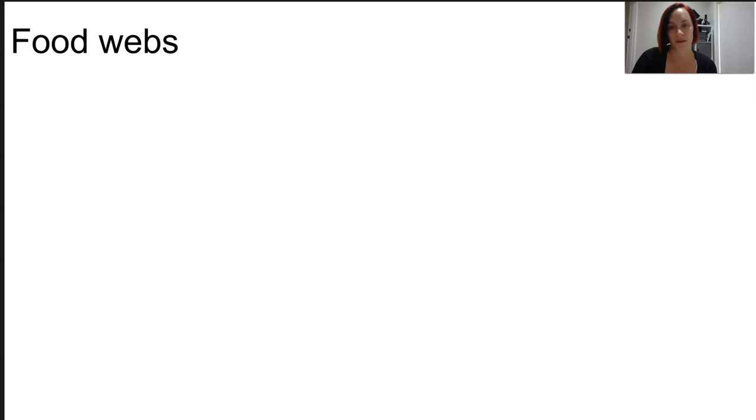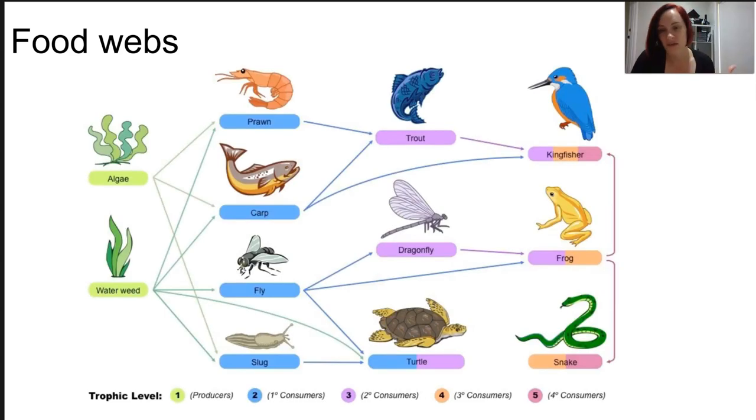Now, food webs take the same principle as a food chain and apply it to a more complex set of organism interactions where different organisms are involved. Food webs show multiple pathways for energy flow, and at each feeding level, still a trophic level, an organism can actually be a part of many trophic levels depending on the complexity of the food web. So in this case, the kingfisher is simultaneously a secondary consumer, a tertiary consumer, and a quaternary consumer, depending on what it is eating, and we could boil it down to a simple food chain.